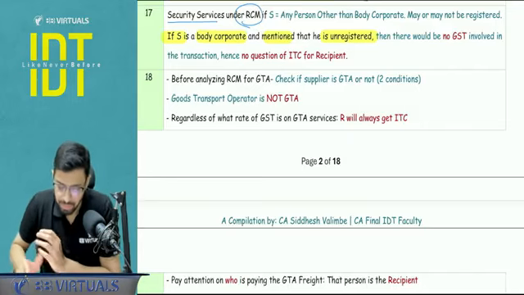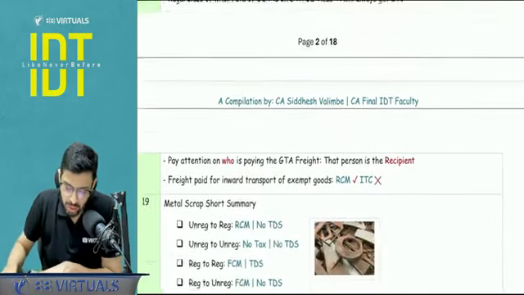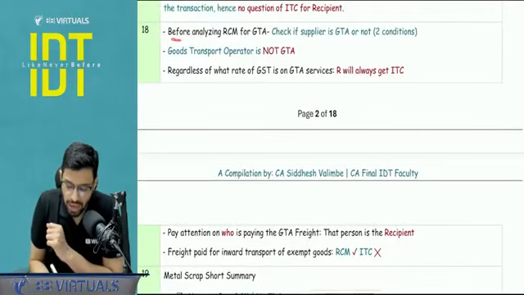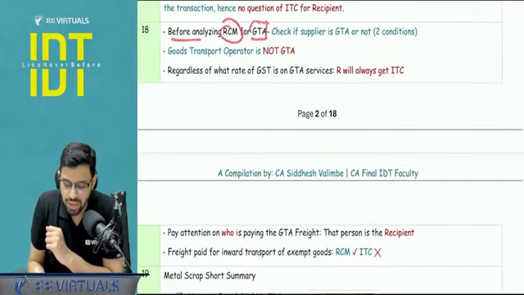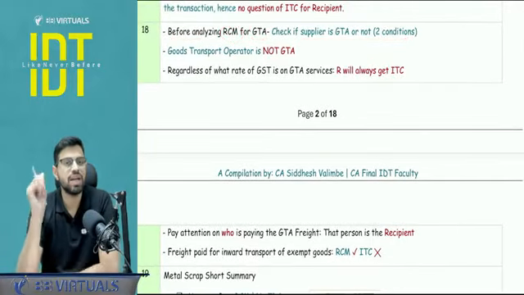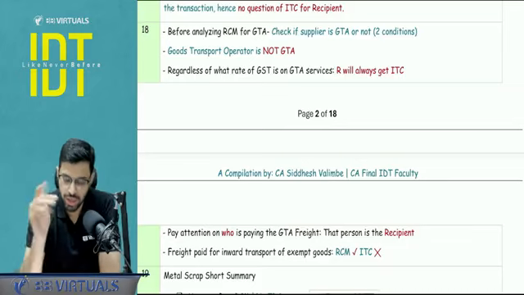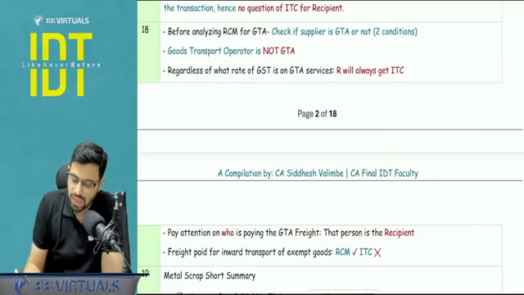Is it clear? Next. With respect to the GTA analysis, before analyzing the RCM aspects, check whether the supplier is a GTA or not. GTA is a very specific definition, two conditions. First condition is they are supplying services with respect to transportation of goods by road.